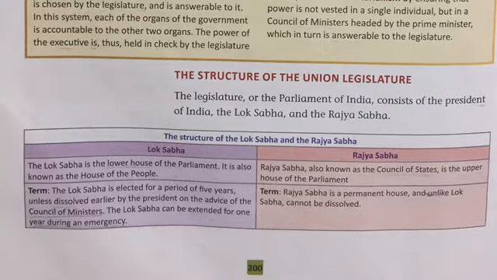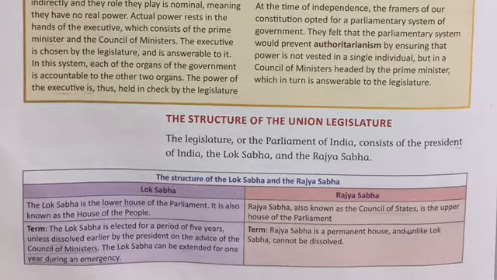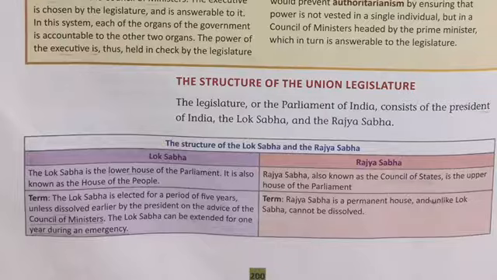Let's understand them. The Lok Sabha is the lower house of the Parliament. It is also known as the House of People. Why? Because we, the people of India, we are electing them. The Rajya Sabha is the upper house of Parliament and it is also known as the Council of States.